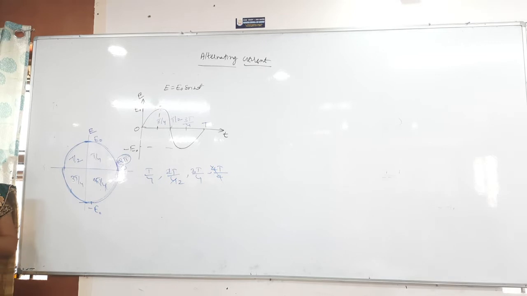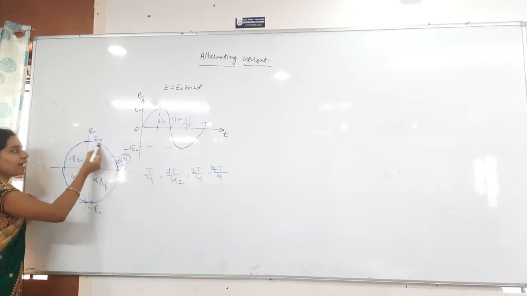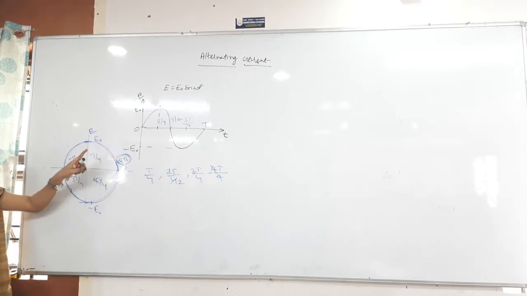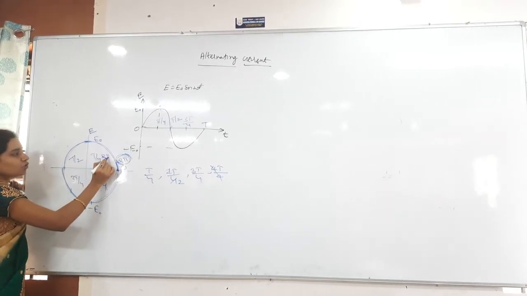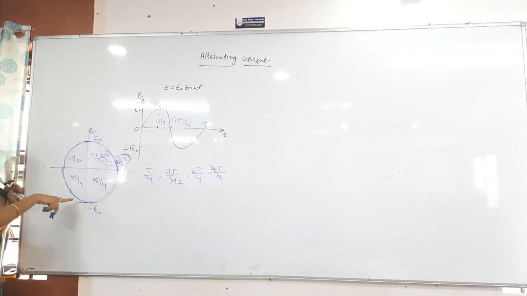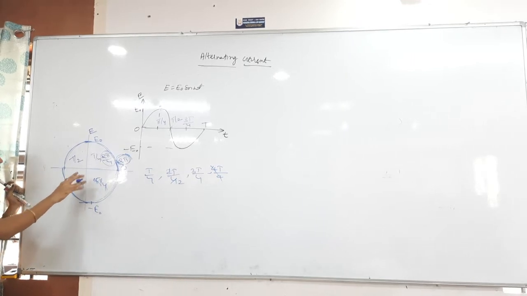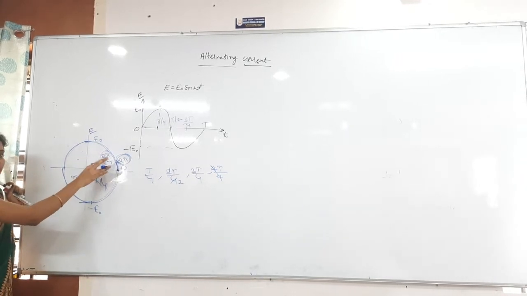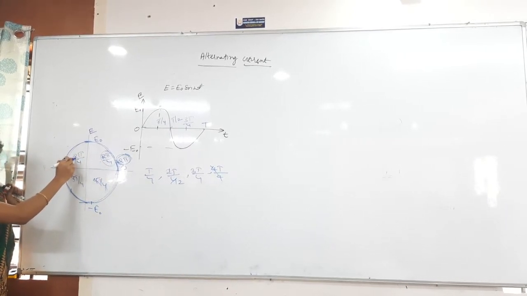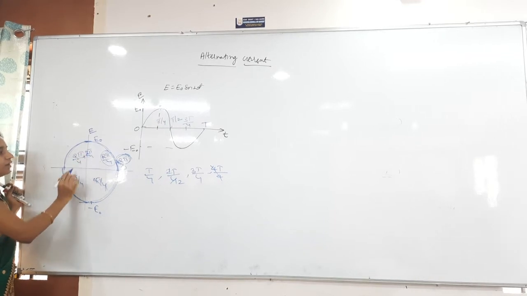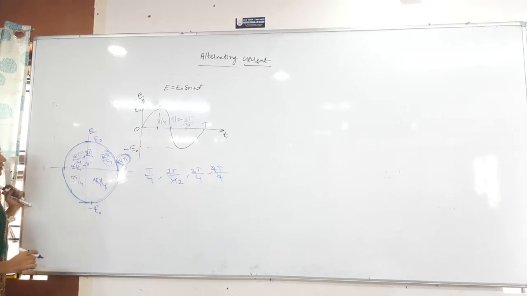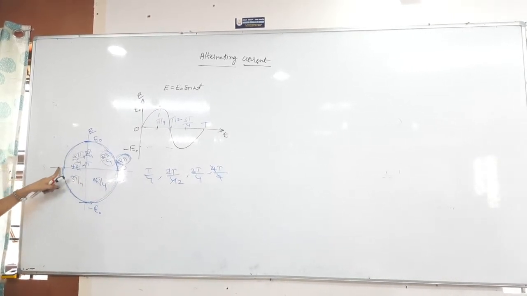Now we have reached the maximum value. Again I can divide this into 4 equal parts. How much is each here? I will take it as 2 pi by 4. This is one 2 pi by 4, this is another 2 pi by 4, another 2 pi by 4, and another 2 pi by 4. So what will you get here? This is 2 pi by 4. Then this is 2 pi by 4 plus 2 pi by 4. Then how much will you get here? 4 pi by 4. What is the angle here? Pi, from here to here.